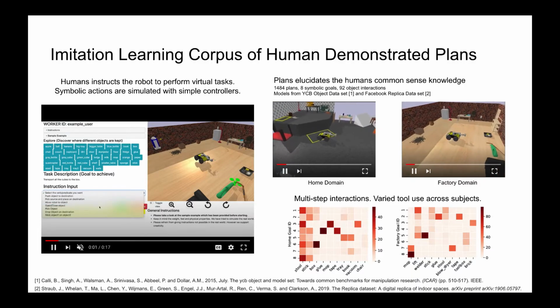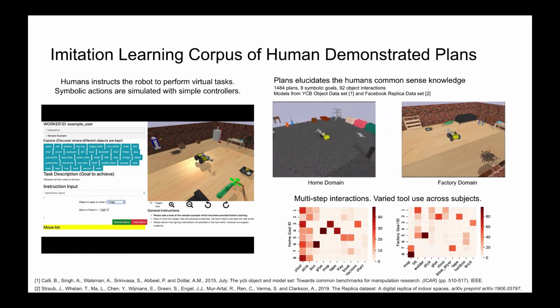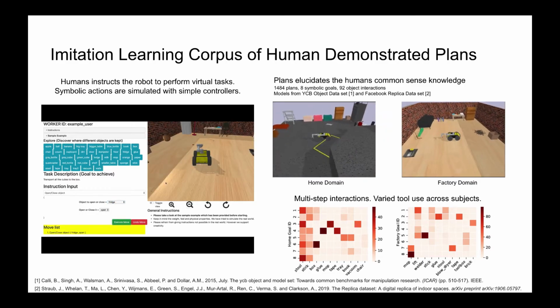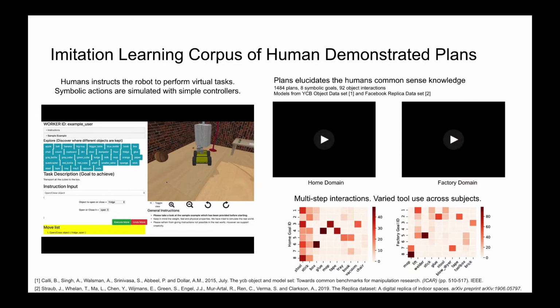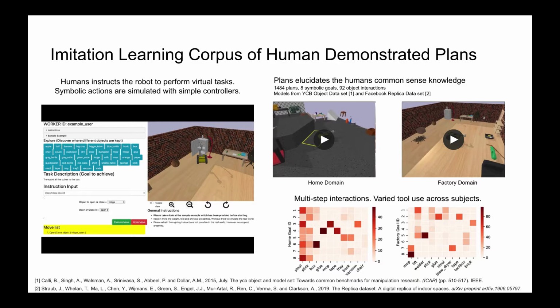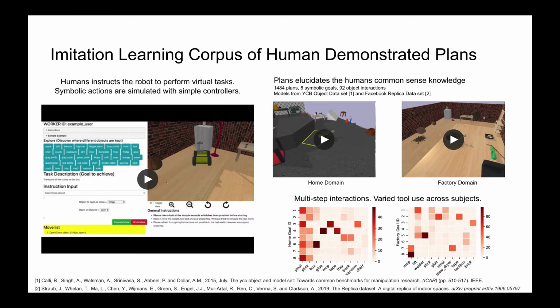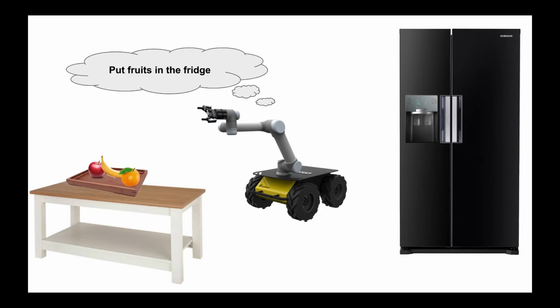We crowdsourced a dataset where a human teacher guides a robot simulated using bullet physics engine performing assembly, transport, and fetch tasks. The user interface, shown on the left, was used to collect a total of 1484 plans with 8 different goals per domain and a total of 92 interactable objects. We use home and factory-like domains, shown on the right, with diverse goal specifications to collect various tool interactions and plans for different goals.